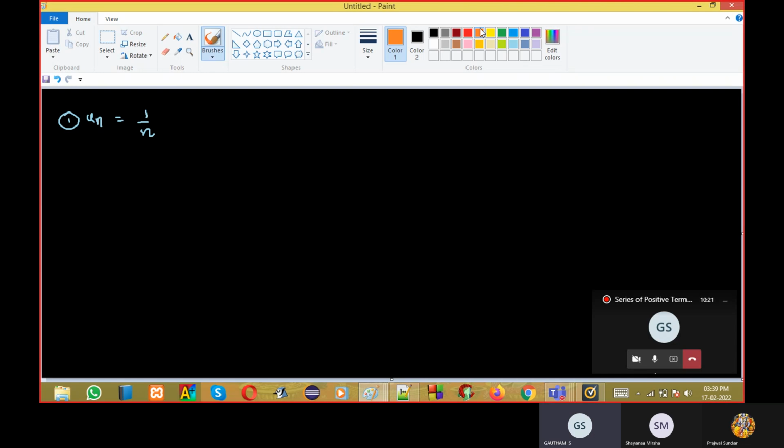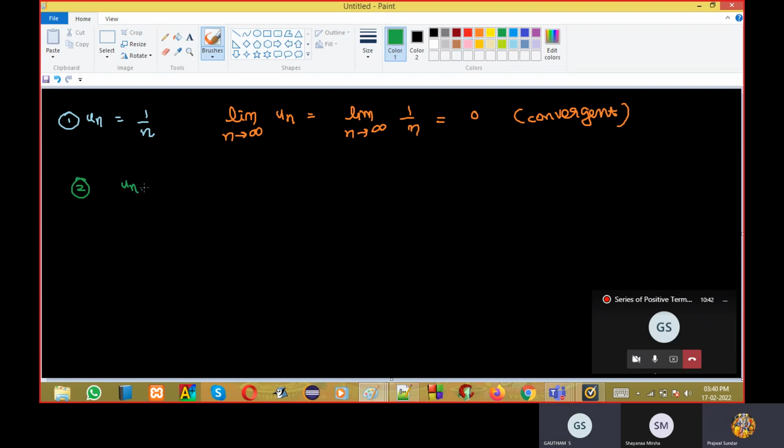Converge only. The answer is not diverge. What you will do is limit n tends to infinity u_n, which is limit n tends to infinity 1 by n, equal to 0. So we can say it is convergent. Now suppose I say u_n equal to n. Is it convergent or divergent?